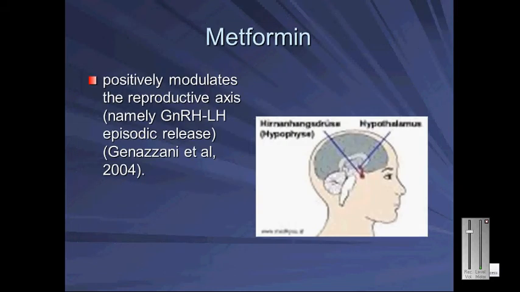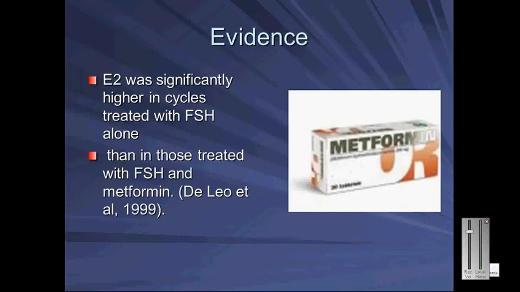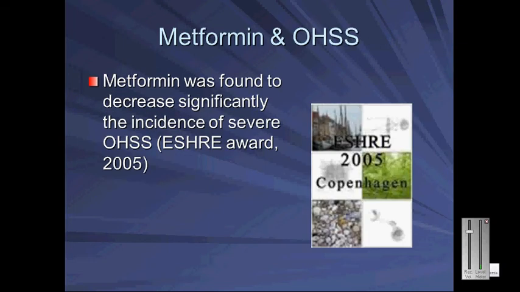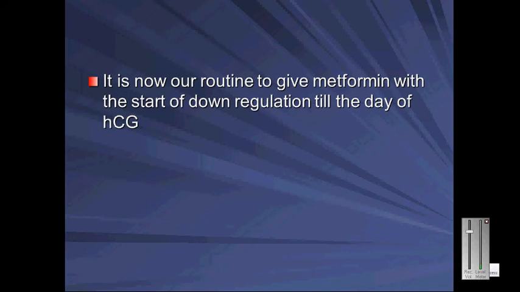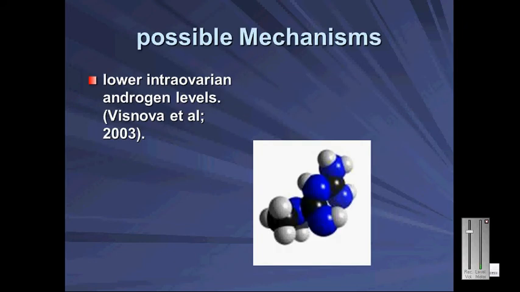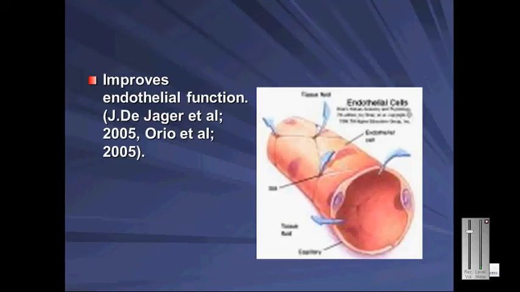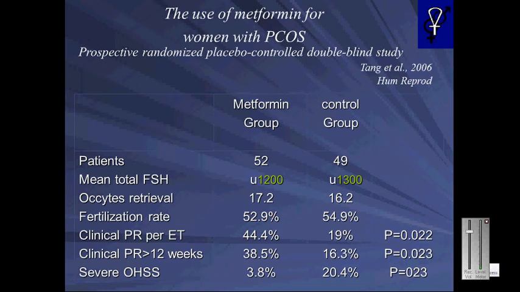Metformin positively modulates the reproductive axis, namely GnRH-LH episodic release, Shani et al., 2004. Evidence: metformin and OHSS. It is now our routine to give metformin from the start of downregulation till the day of HCG. Possible mechanisms: lower intra-ovarian androgen levels, and improved endothelial function. The use of metformin for women with PCOS.